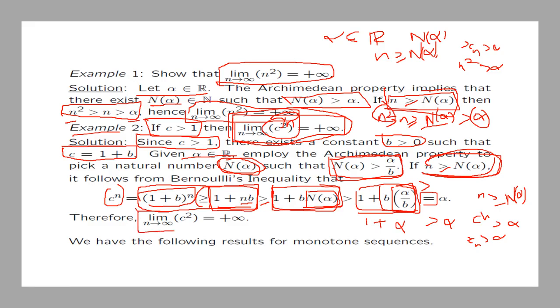So then we conclude that the limit as n goes to infinity of c to the power n is equal to plus infinity. Again, replace this by c to the power n. Replace this 2 by n. So the conclusion from here is that the limit as n goes to infinity of c to the power n is plus infinity.